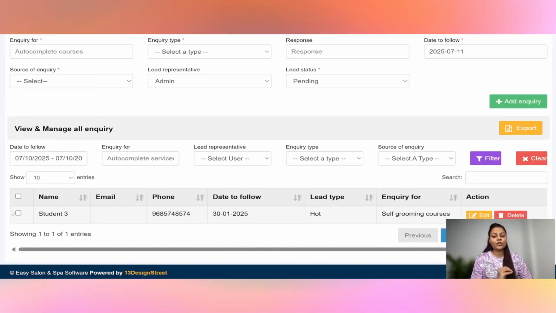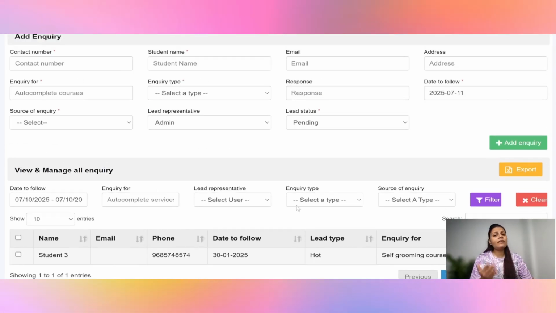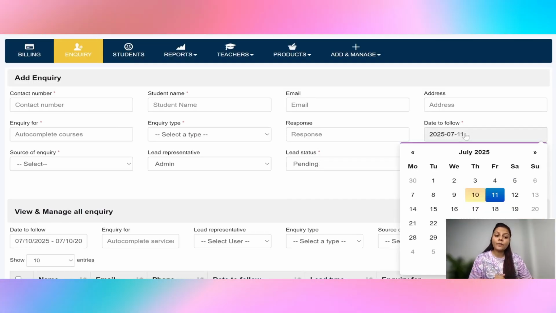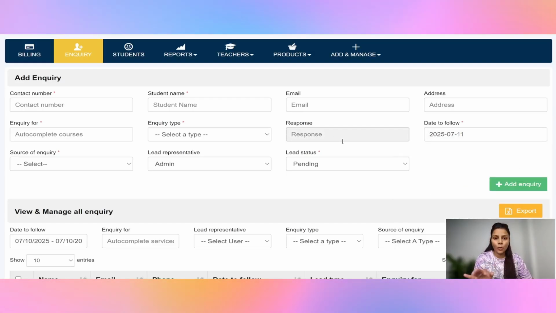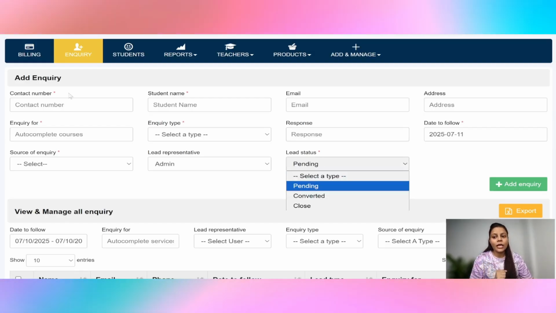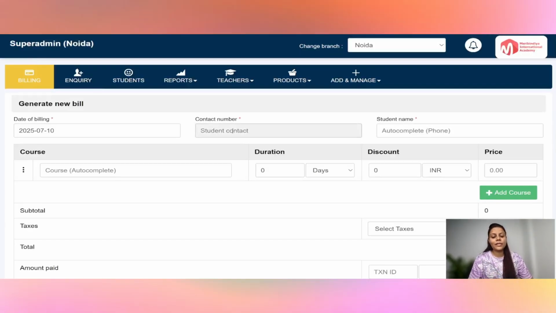Your inquiries will show up here just like this. Even if you have any manual inquiries, you can fill in these details and enter those inquiries as well. There is an option to put the next follow-up date when you need to follow up on this lead. In the response field you can put the response of the lead, and there is an option to convert this lead. While converting, you can directly create a bill.